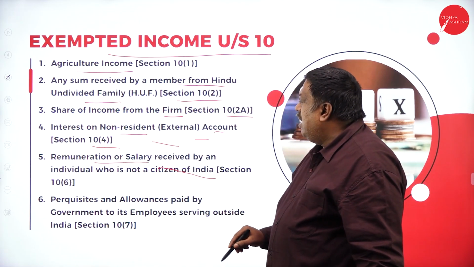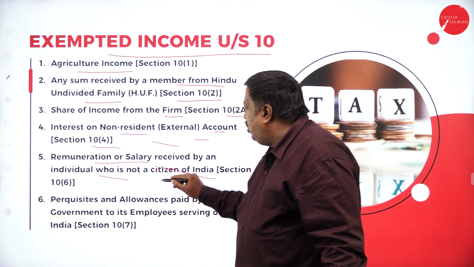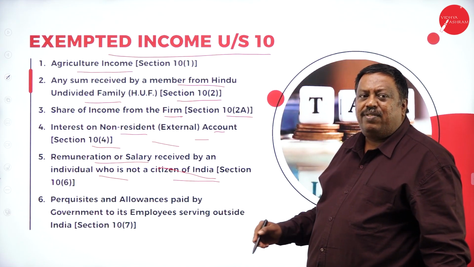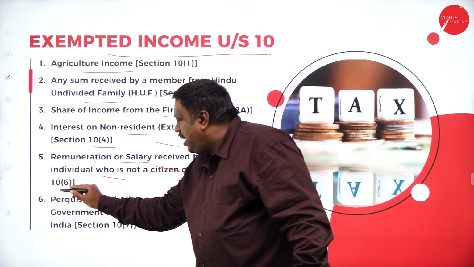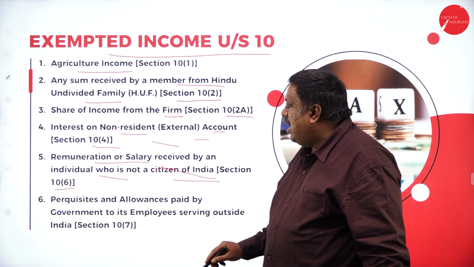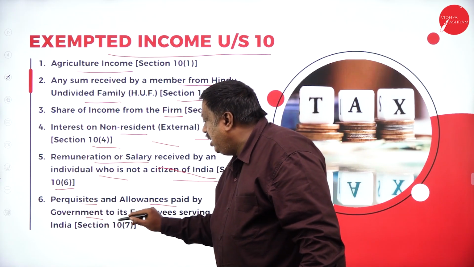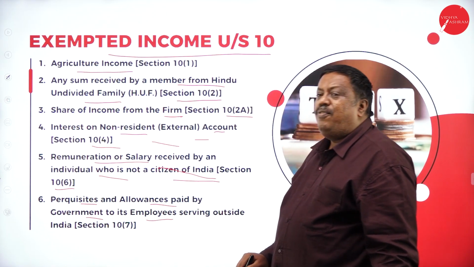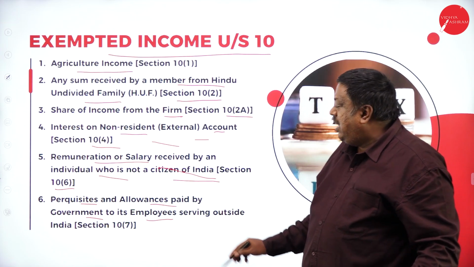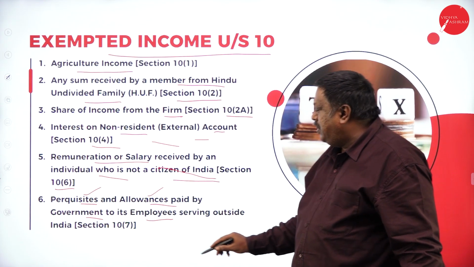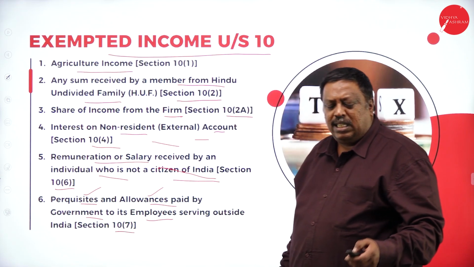Remuneration or salary received by an individual who is not a citizen of India: if I am not a citizen of India and I receive any salary, that is exempted under section 10 subclause 6. Any benefits or allowances paid by the government to its employees: if any government employee receives allowances or additional benefits from the government, that is exempted under section 10 subclause 7.